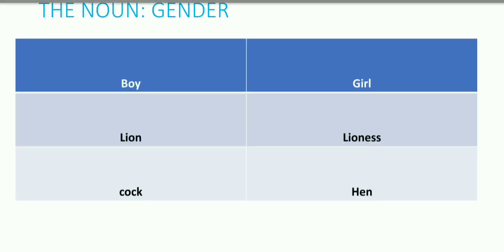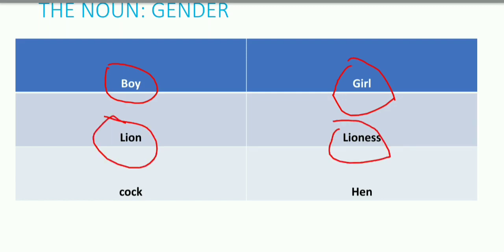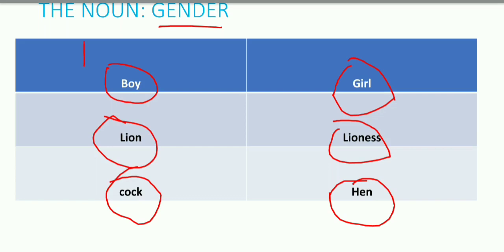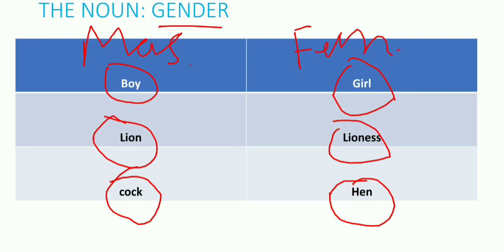What is a noun gender? Look at this example. Here we have a boy and a girl, lion, lioness, cock and hen. So here we can say that gender means masculine or feminine. Masculine or feminine are called the gender.